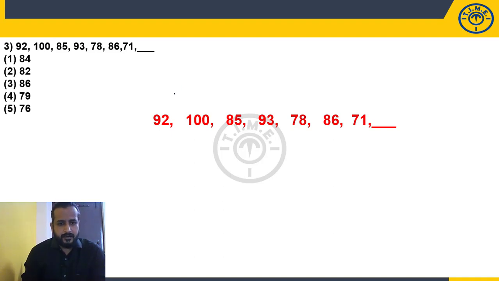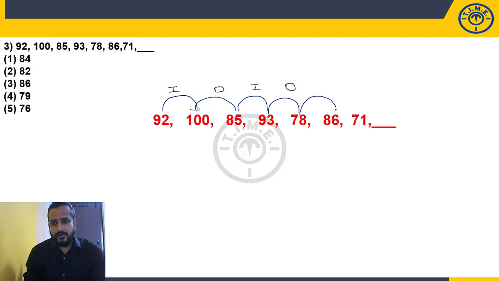Now tell me here, are the given numbers increasing or decreasing? Look at here. 92 to 100 increasing, 100 to 85 decreasing, 85 to 93 increasing, 93 to 78 decreasing, 78 to 86 increasing, 86 to 71 decreasing. So increasing, decreasing, increasing, decreasing.